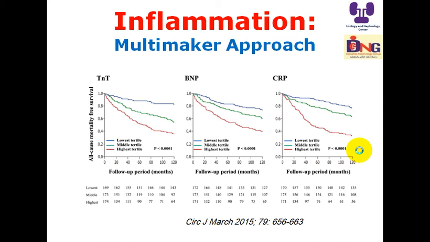So the higher the tertile of C-reactive protein, as you see, this is the correlation with all-cause mortality, free survival. The blue color in C-reactive protein reveals the lower tertile, so C-reactive protein is low, survival is higher, is better. If C-reactive protein is high, the survival is reduced.